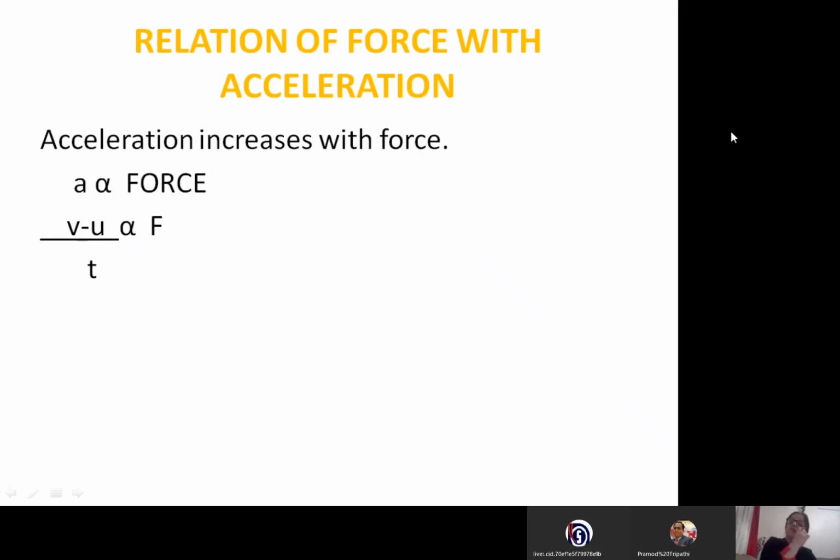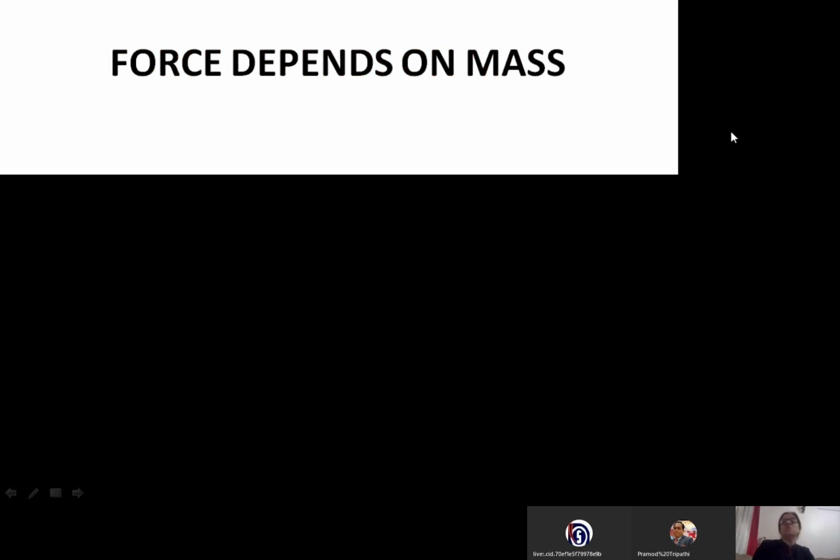If unbalanced force is applied on an object, that will increase or decrease the velocity per unit time, or we say there is change in velocity per unit time, or there is change in acceleration. Right? Force depends on mass also.